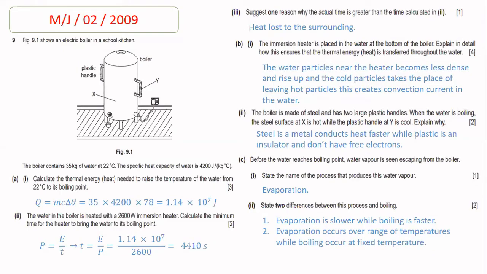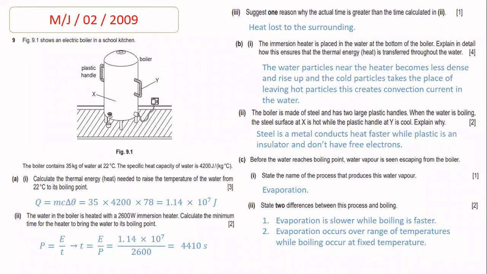In part 2, the water in the boiler is heated with a 2600 watt immersion heater. It means in this part, the power of the immersion heater is given to you, which is 2600 watts. Calculate the minimum time for the heater to bring the water to its boiling point. Now the examiner gives you the value for the power, and the formula for power is energy divided by time. In this question, the examiner asks you to calculate the minimum time. So we just manipulate this formula and make time the subject.